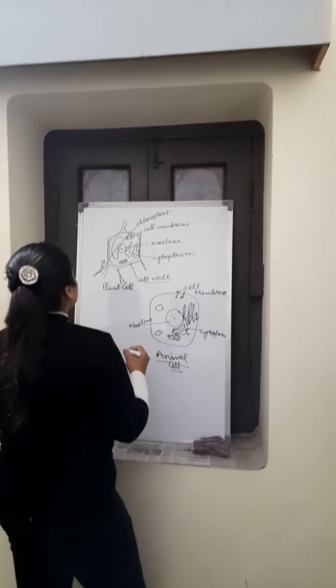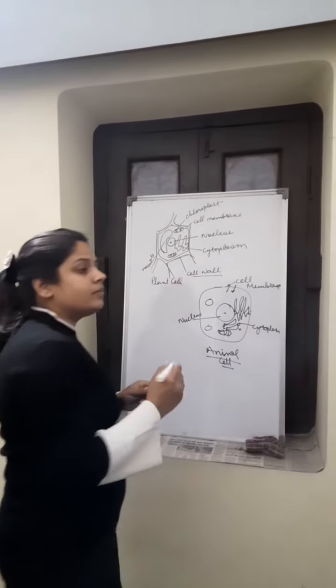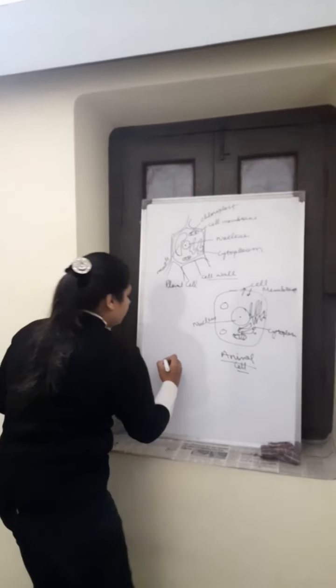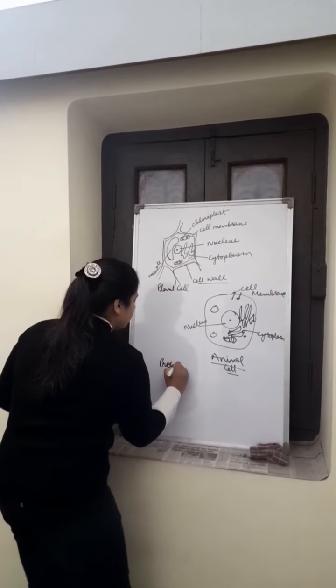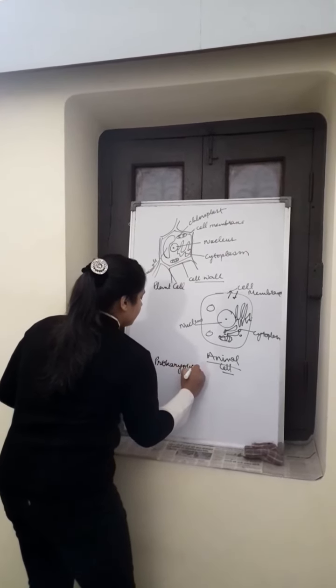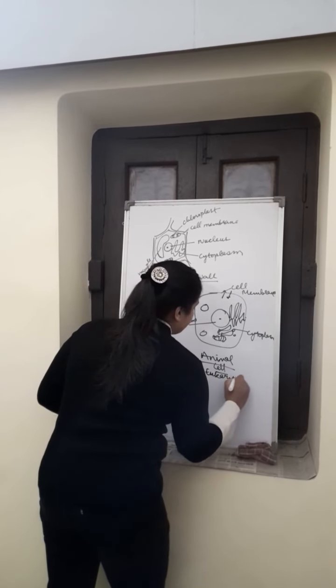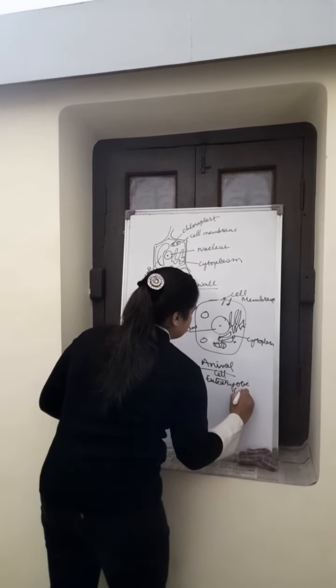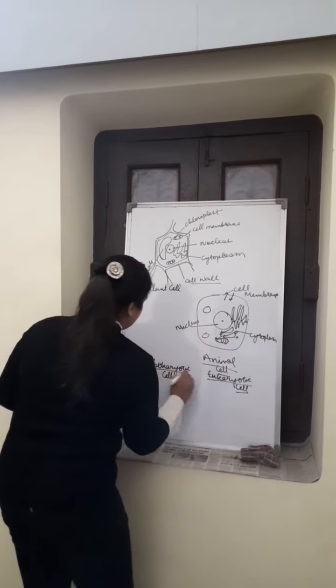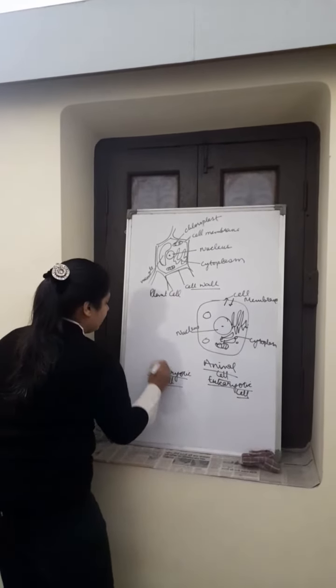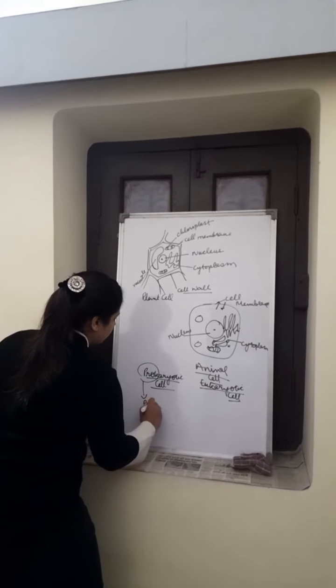Now there's a difference between a prokaryotic cell and a eukaryotic cell. What's the difference? Prokaryotic, pro means primitive.